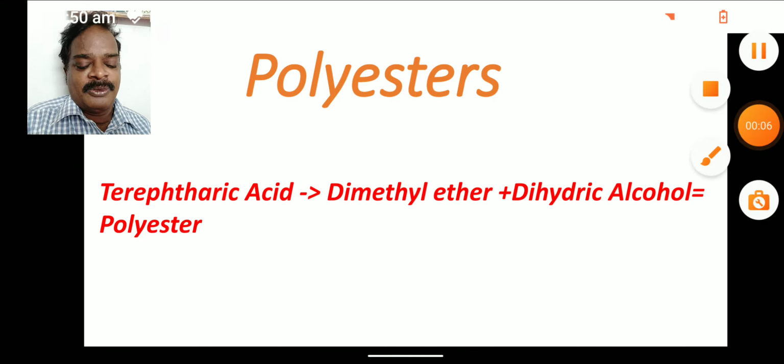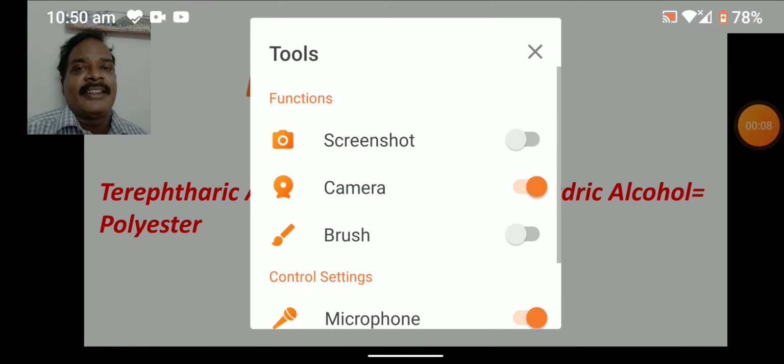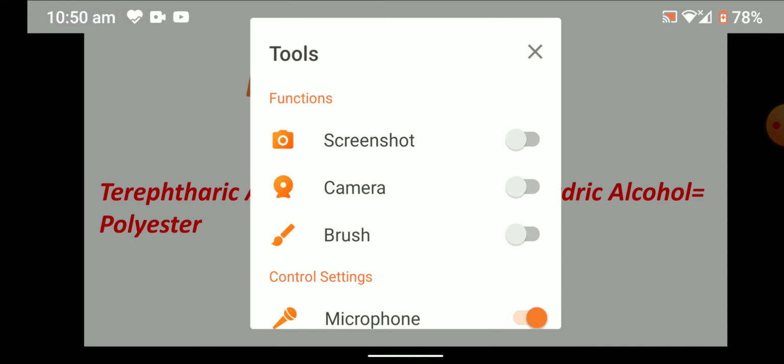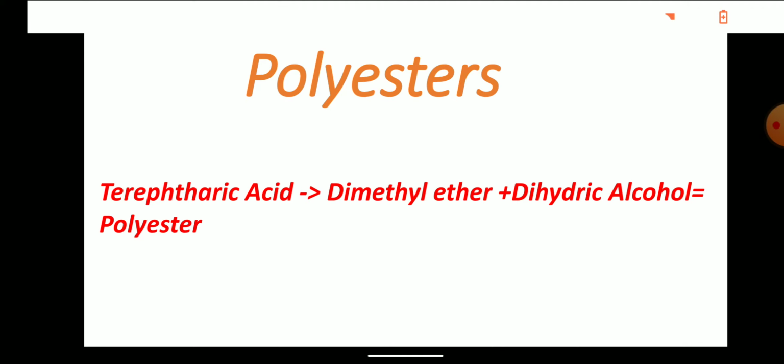Today, we are discussing synthetic fibers and plastics. We have already had certain sessions regarding this chapter. Now, we are proceeding with polyesters. What is meant by polyester?